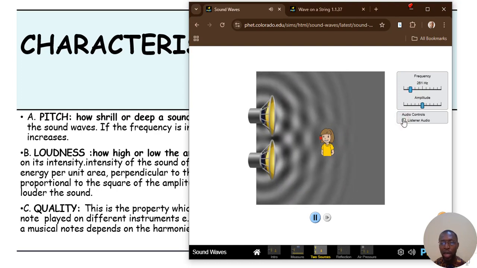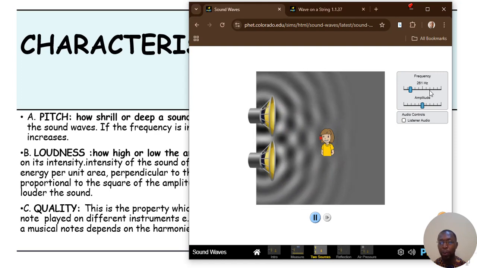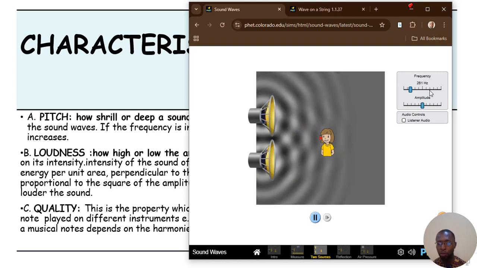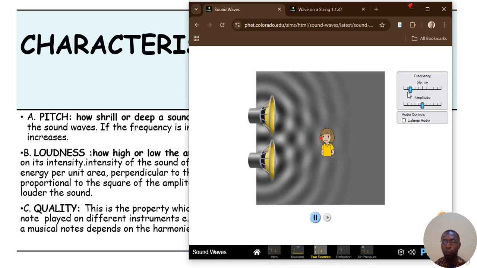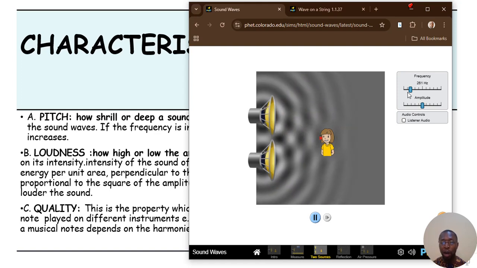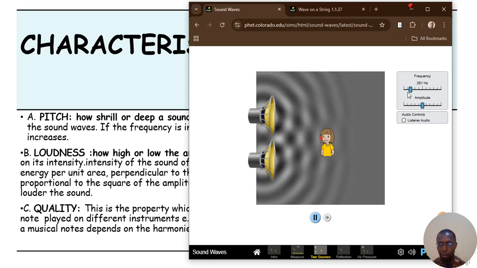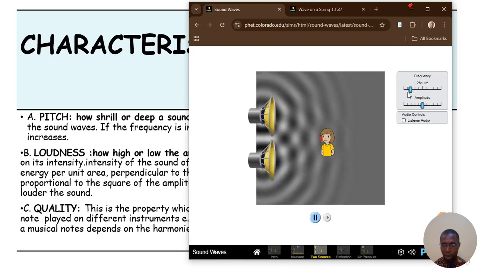You will see as I increase this frequency slider, the pitch goes high, meaning that the pitch becomes very shrill. When I took it downward, it was very deep. That means the pitch of a sound is dependent on the frequency of the sound. The higher the frequency, the higher the pitch. The lower the frequency, the deeper it is.